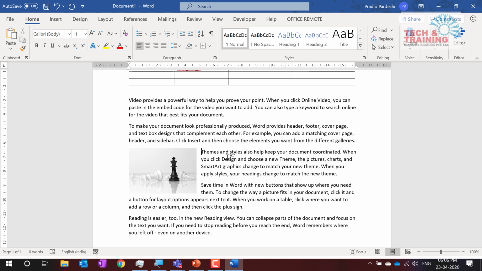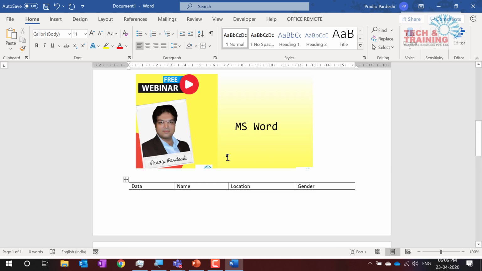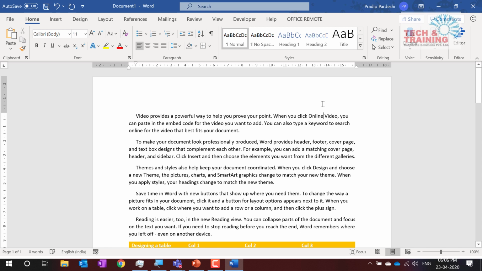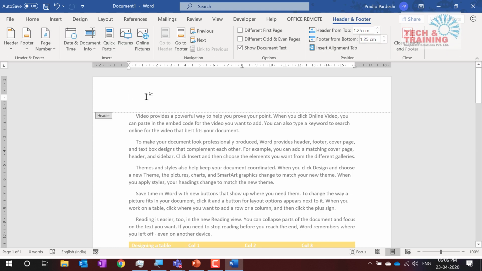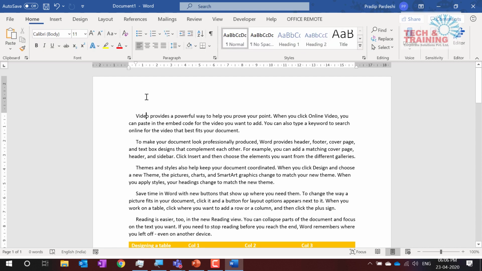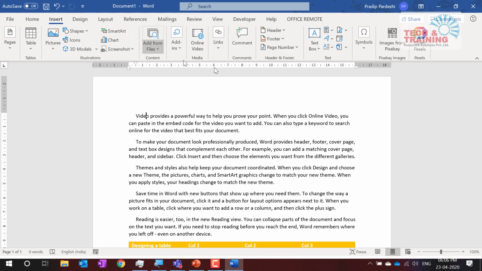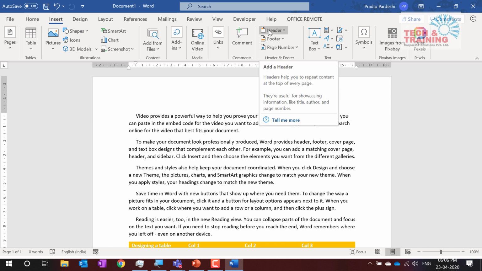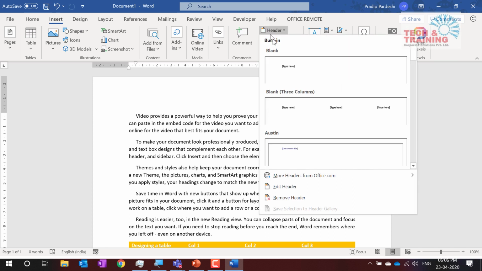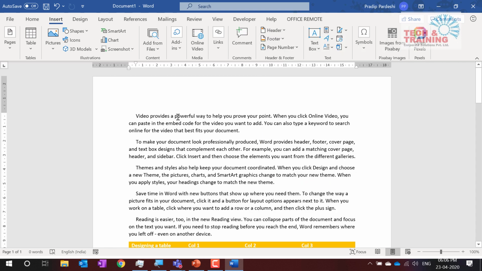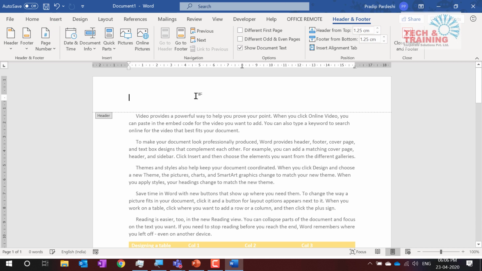Now there's one more problem that I generally come across with header and footer. When I want to insert some logo or picture in the header, it is really a tough job. Let's do it right now. I double click and I insert the header. You can even go to Insert and click on Header and Footer. When you click on Header, I can click on header and edit header, as simple as that. Or the simplest way to get the header is to double click here and you get the header on the top.